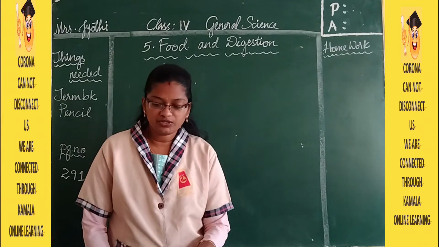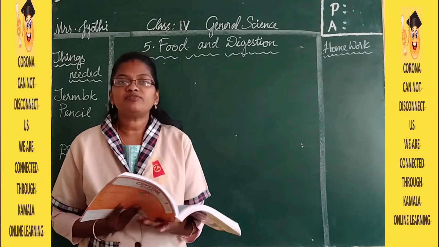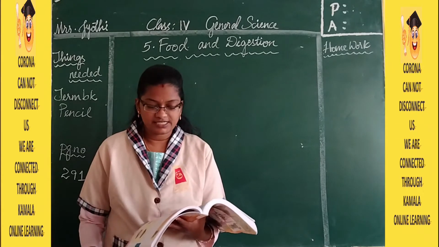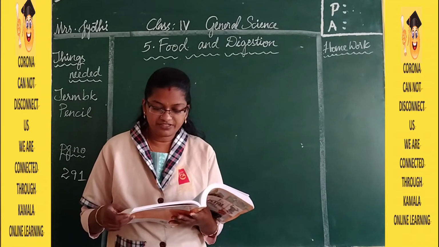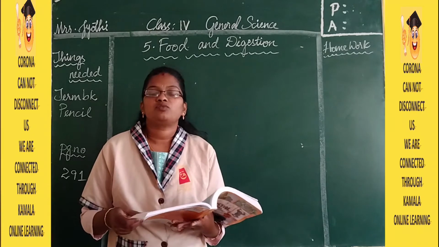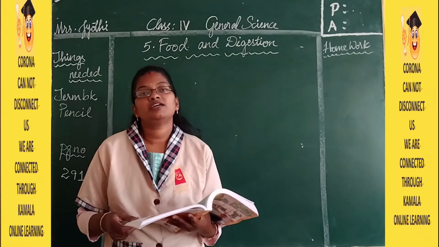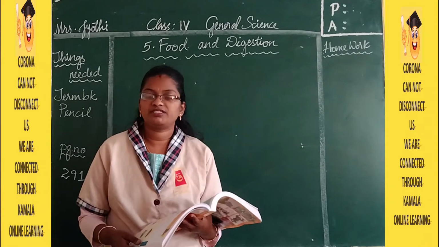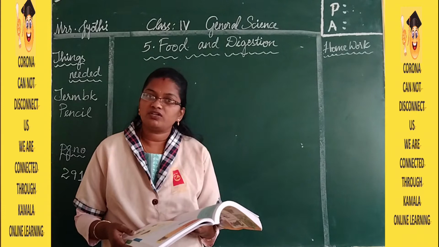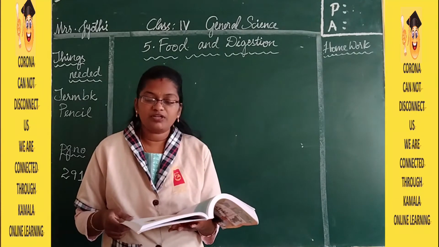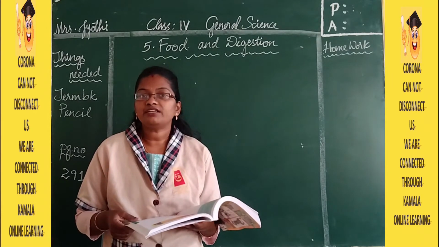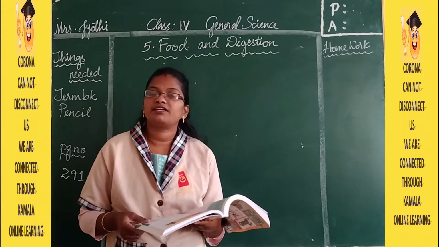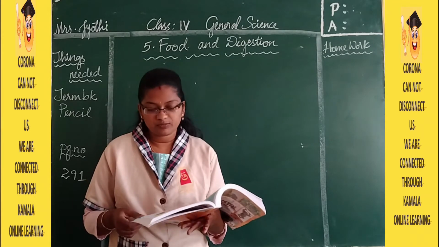So open page number 291, lesson number 5, food and digestion. Learning objectives. What are you going to learn in this lesson? Describe the different types of nutrients in food. What is present in the food? Nutrients. And there are 5 different types of nutrients, about which we are going to learn in detail. Explain the importance of a balanced diet. That is, we eat different types of food, not the same kind of food. That is called a balanced diet. How to eat and what to eat, I am going to tell you.